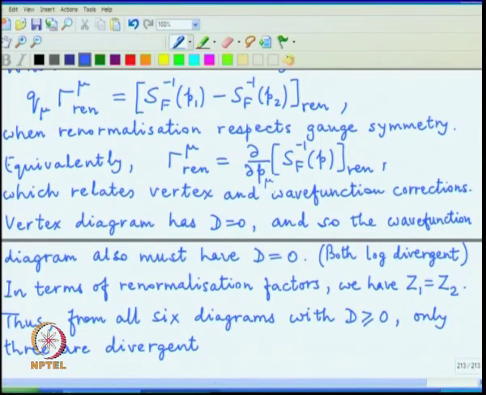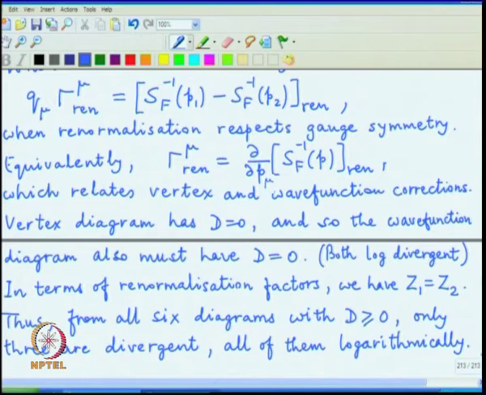The Furry's theorem eliminates 3 of them, and then the gauge invariance says that all of them have divergence only logarithmically and not with any higher value of d, they all correspond to d equal to 0.